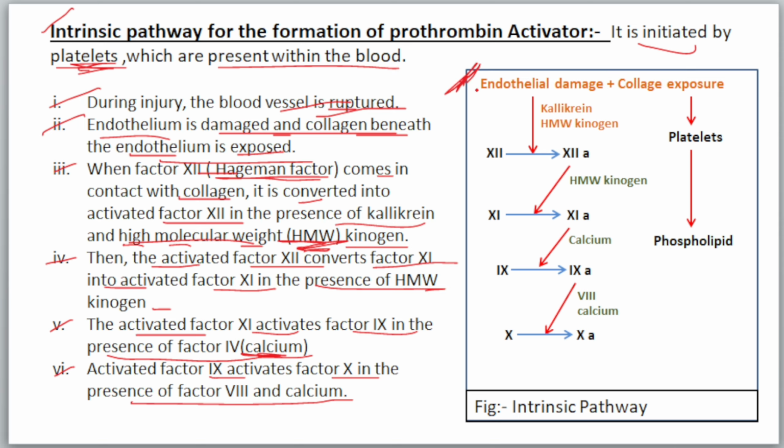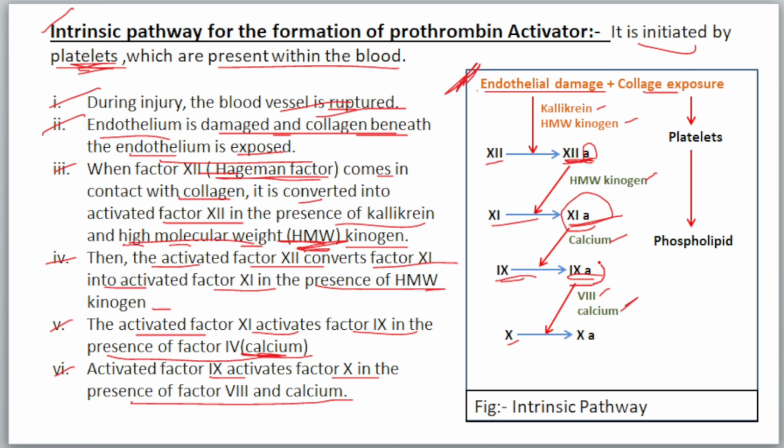So first of all, due to the rupture of the blood vessel, our endothelium becomes damaged. So the collagen beneath the endothelium is exposed. In the presence of kallikrein and HMW kininogen, inactive factor 12 is converted into active factor 12. Here A means active. Then in the presence of HMW kininogen, active factor 12 converts inactive factor 11 into active factor 11. Then in the presence of calcium, active factor 11 converts inactive factor 9 into active factor 9.